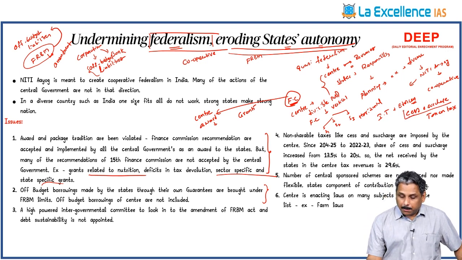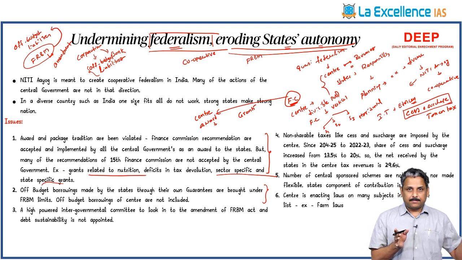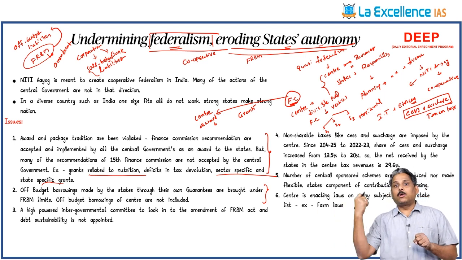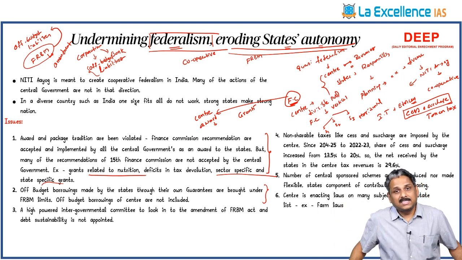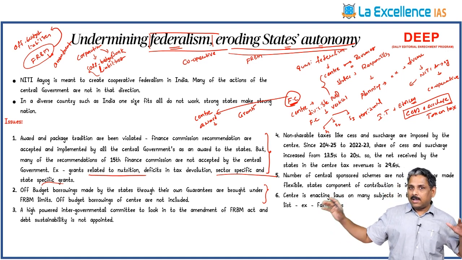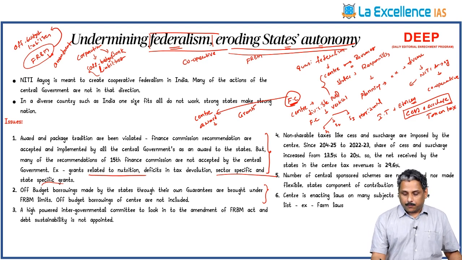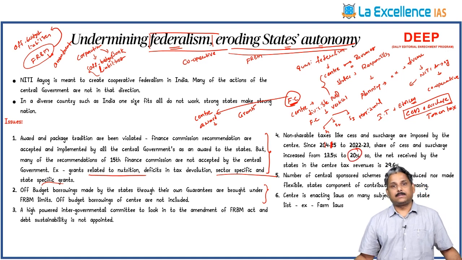So this divisible pool of taxes, these are remaining constant. The center is not increasing them, but center is able to grab more money by raising the cess and surcharge, and it is keeping that money for itself and not sharing it with the states. So this is increasing year on year. If you observe in 2014-15, it is 13.5% and today it is 20%.